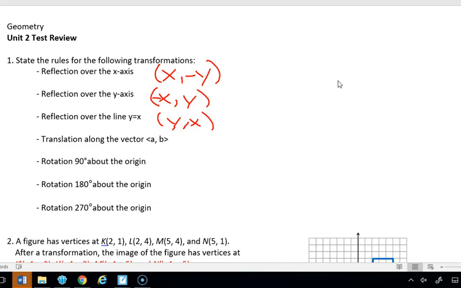And then we have a translation along the vector AB, so that's going to be x plus a, comma, y plus b, recalling that that vector tells us how the x changes with the a and the y changes with the b. A rotation 90 degrees about the origin. I'm going to talk to you about the logic behind this again.